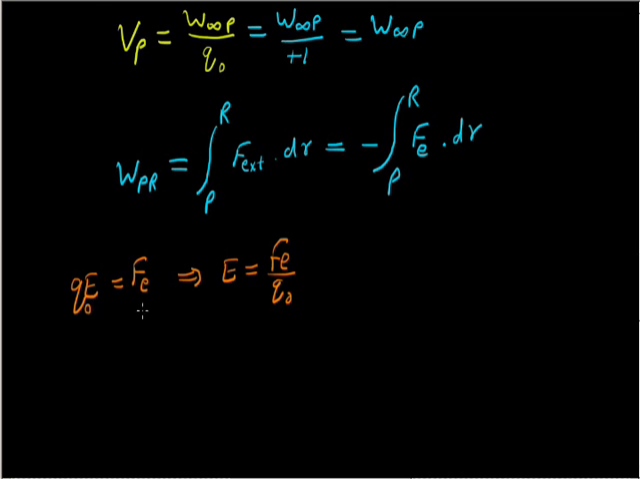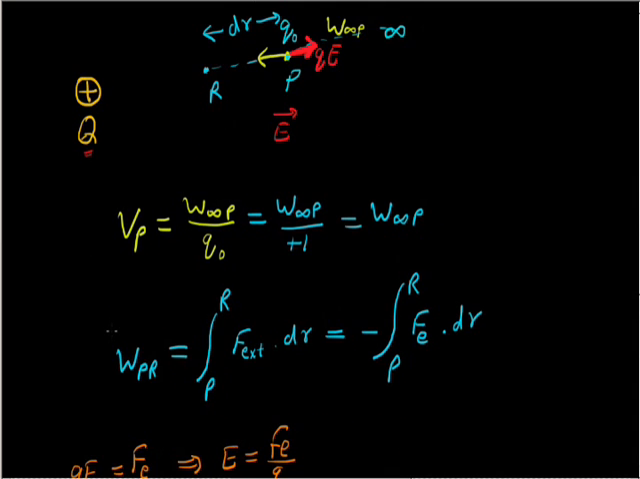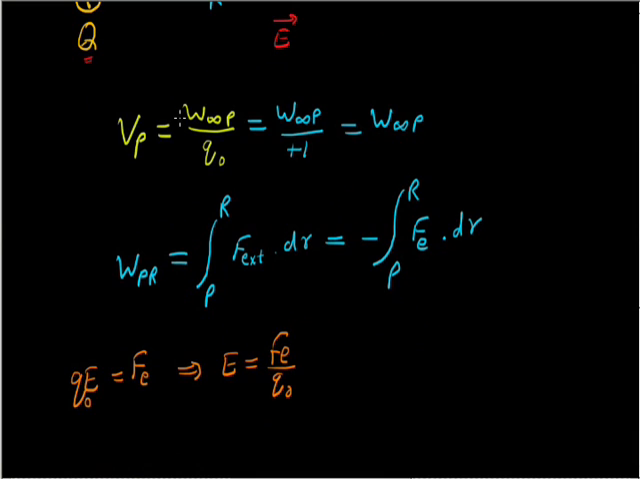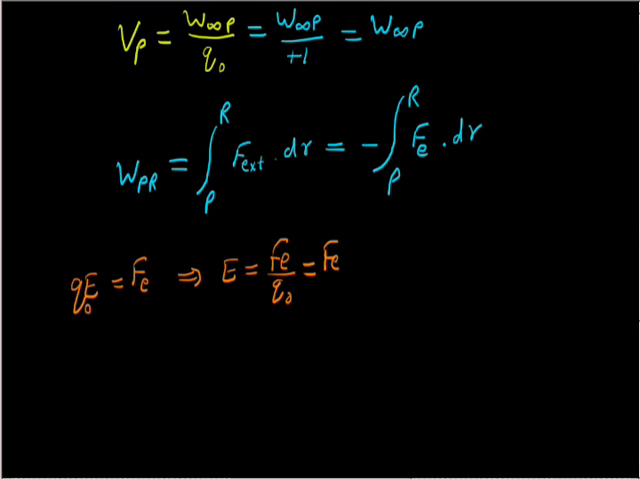See the diagram again. If Q naught is a unit test charge, I can write E equal to Fe because Q naught is plus 1 coulomb. Now I am replacing this in the above equation and continuing to find the work done, which will be equal to minus the integration from point P to point R of E dr.